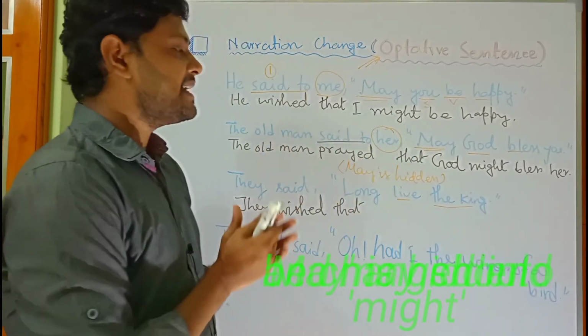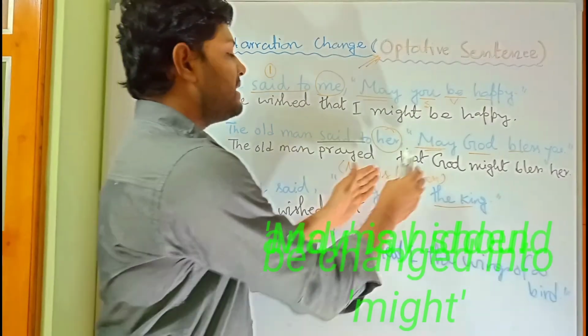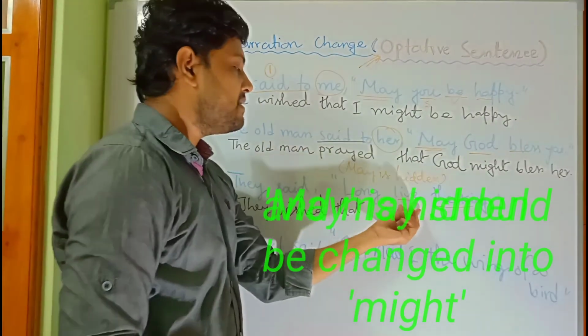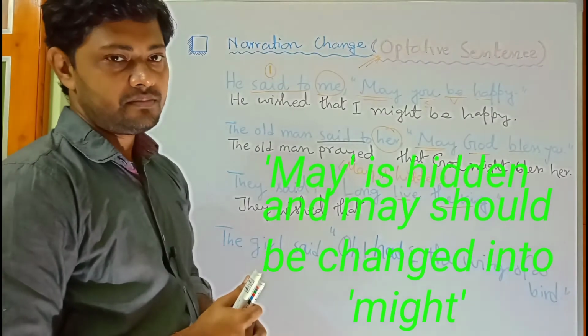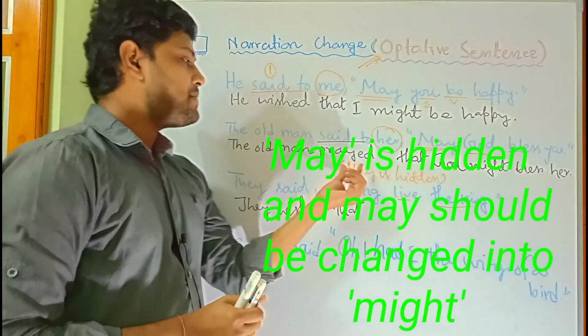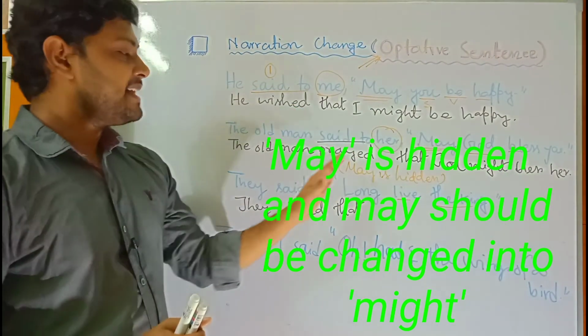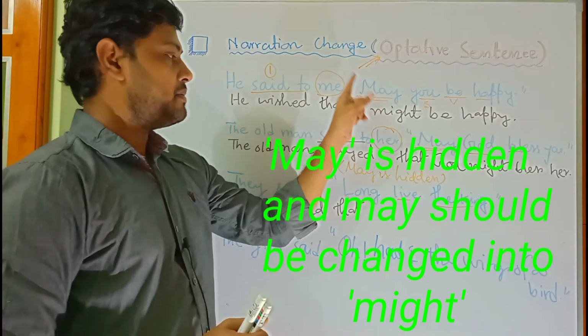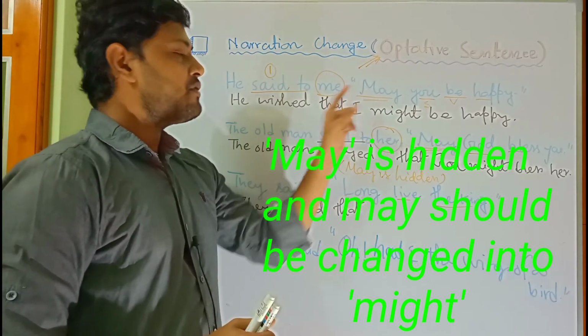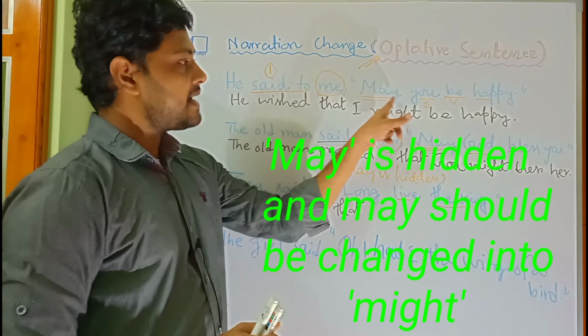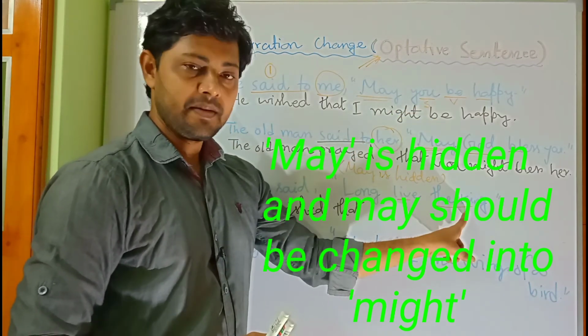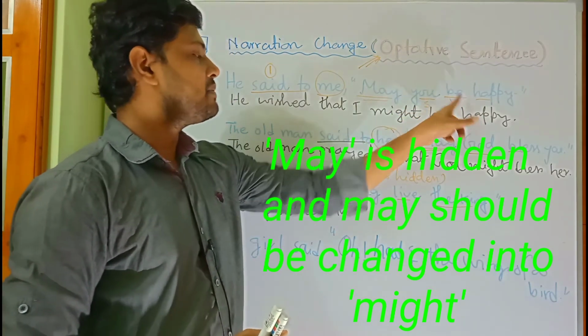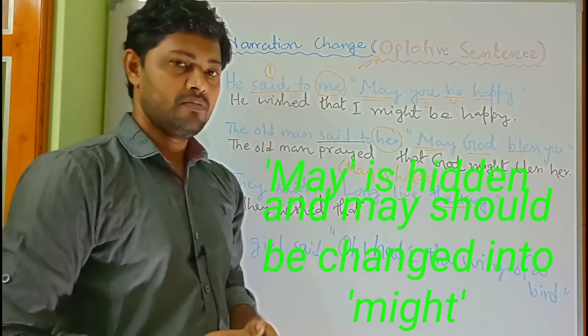That means the sentence is may the king live long. Try to understand it. Here may is hidden and may should be in the first position. After that the subject, the king, then the verb live, after that long.